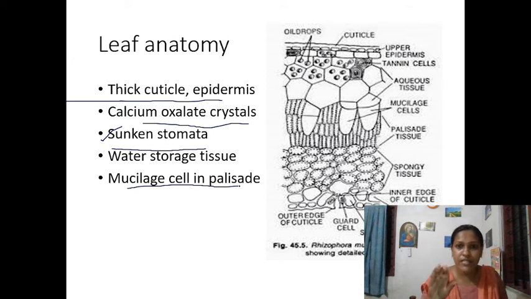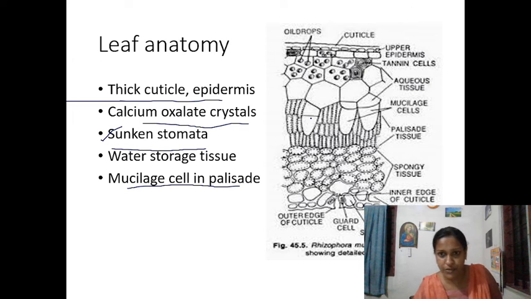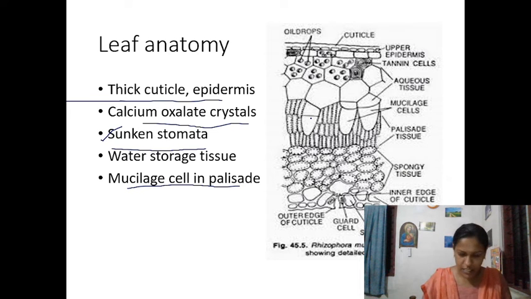In the leaf mesophyll cells, you can see palisade and spongy tissue. You can see the sunken stomata in the lower epidermis. They are deeply seated in the hypodermis region. So a mucilage cell is there, then water storage areas are there. Then tannin, oil and calcium oxalate crystals are also stored in the palisade tissue. So that is the understanding of leaf anatomy. Xylem and phloem as usual, they are also well developed.